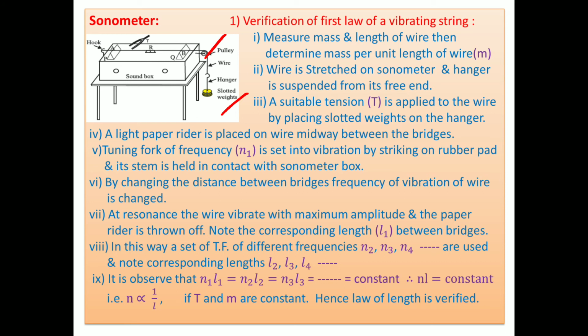When we increase the length, the frequency of the wire becomes 289, and at a particular stage it becomes 288, meaning the frequency of vibration of the string and the frequency of the tuning fork exactly match. We say there is resonance between the tuning fork and the wire, which vibrates with maximum amplitude.